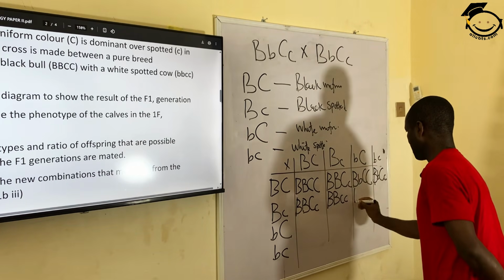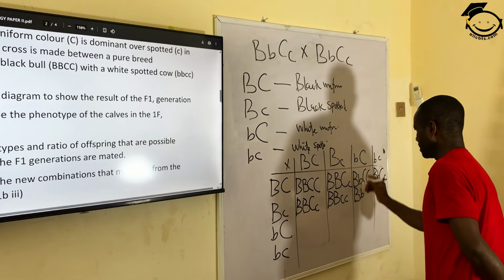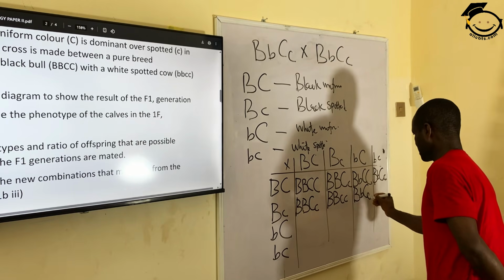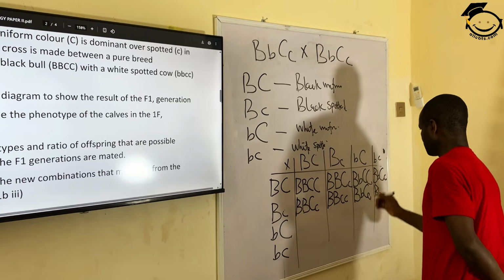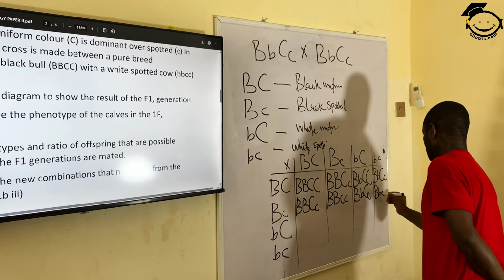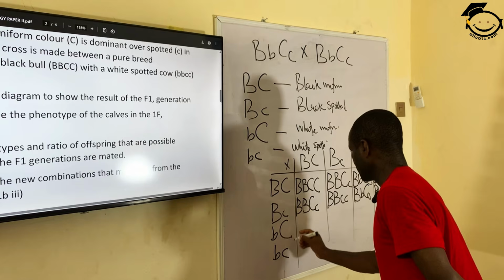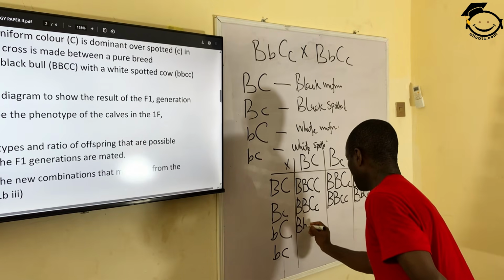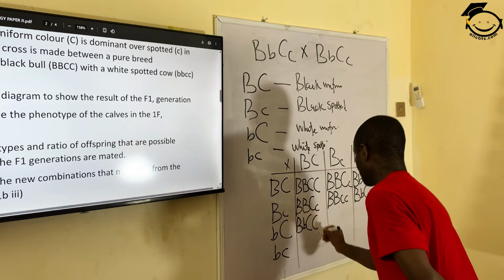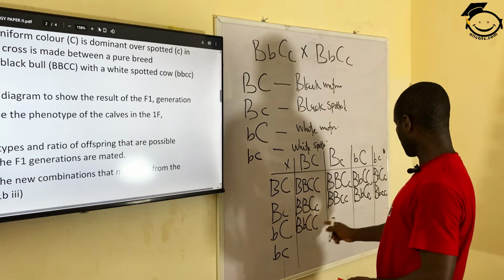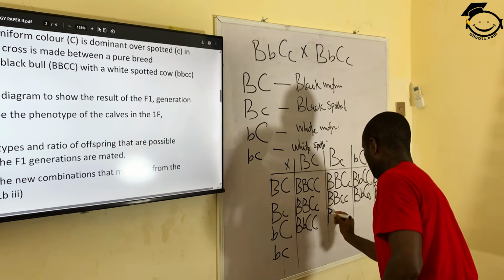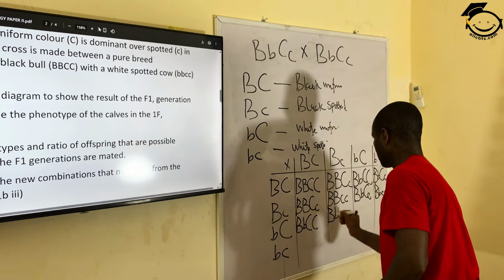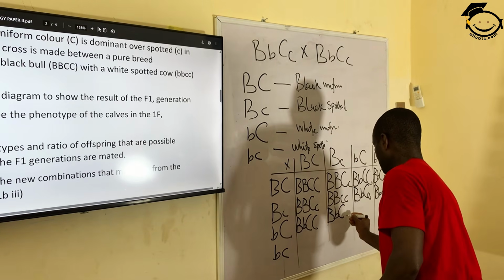Crossing this, we have capital B, small b, C, C. Then B, small b, small c, small c. This one, capital B, small b, capital C, capital C. All right. So when this crosses with this, we have capital B, small b, capital C, small c.